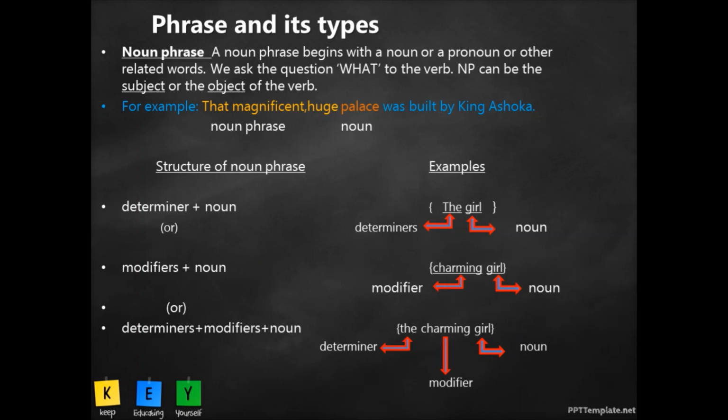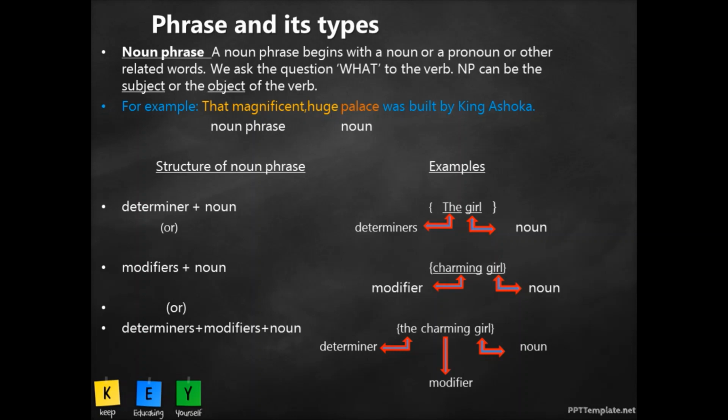So what do we learn here? That noun phrase can be the subject of the verb or the object of the verb. That means the group of words before the verb telling us more about the noun, or the group of words soon after the verb telling us more about the noun is termed as the noun phrase.